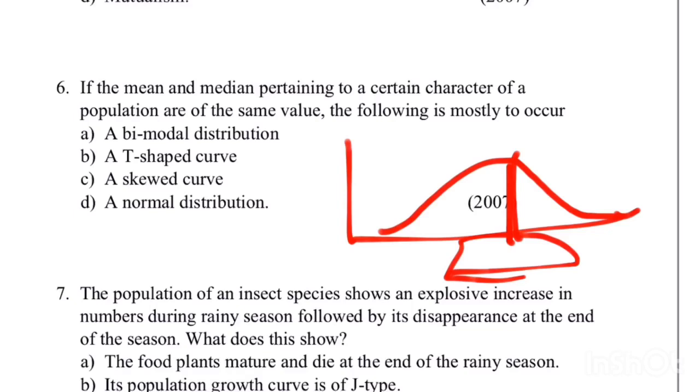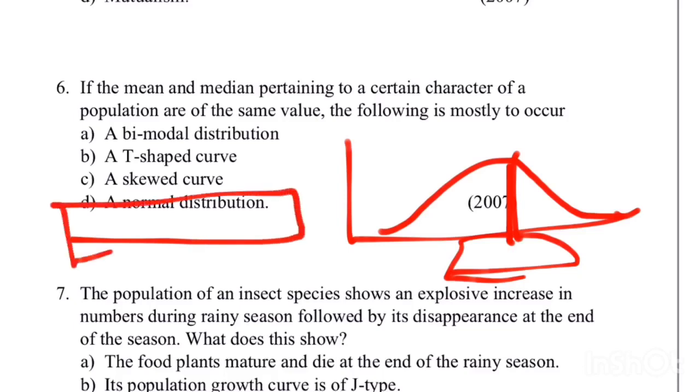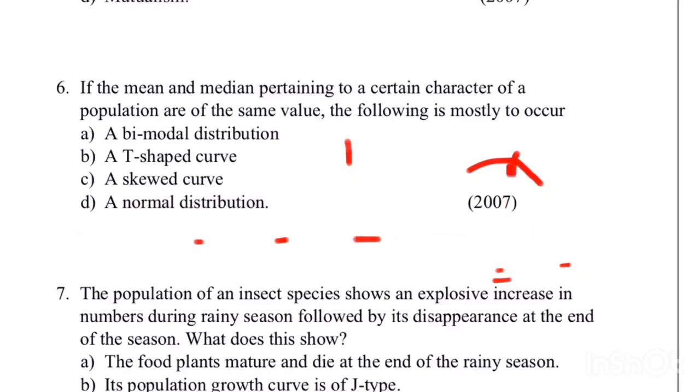So here the question is about mean and median, and the correct answer is normal distribution. The bimodal distribution talks about the variation in the mode, so this can't be the correct answer. In the T-shaped curve also, there will be no 100% relation between the mean and the mode. In the skewed one also, they are very different. But in the normal distribution, mean and median are equal. So the correct answer is normal distribution.